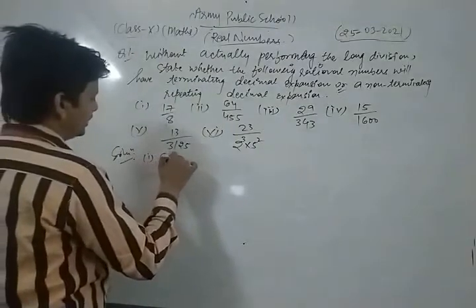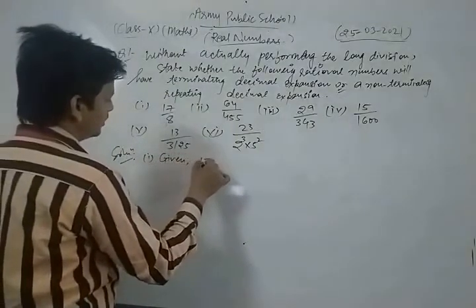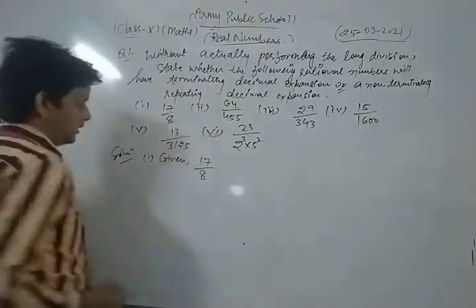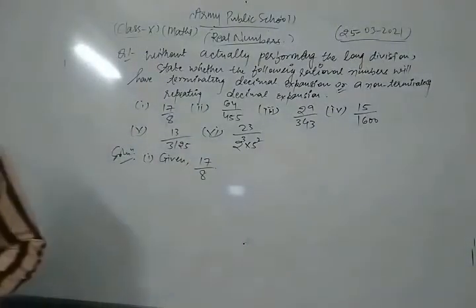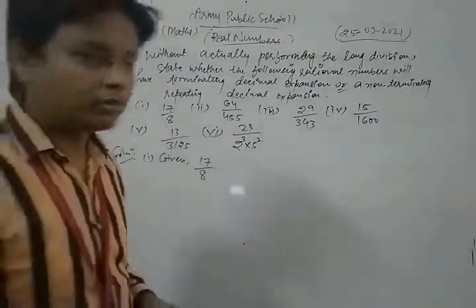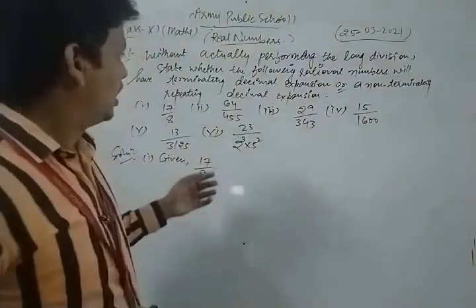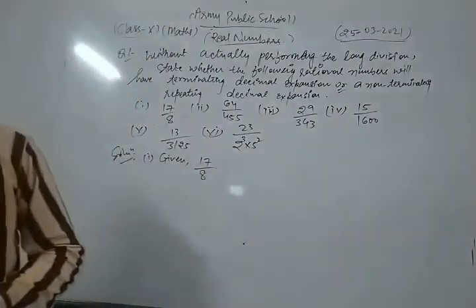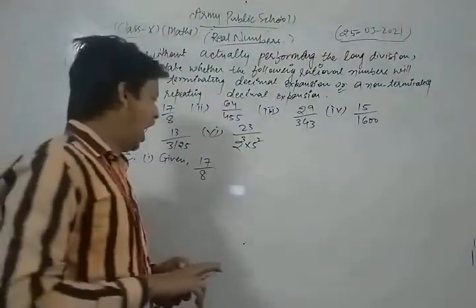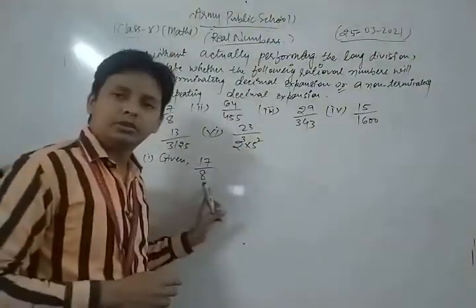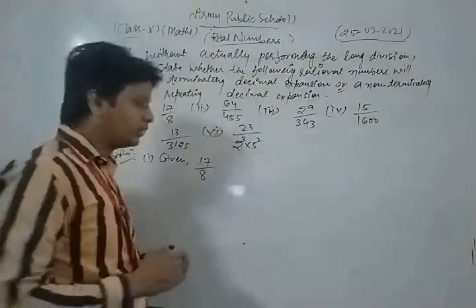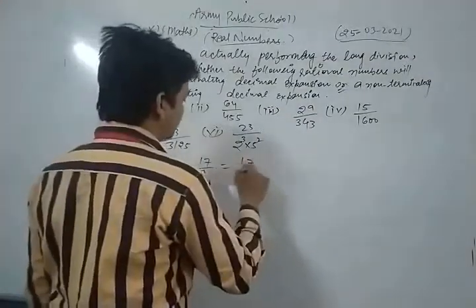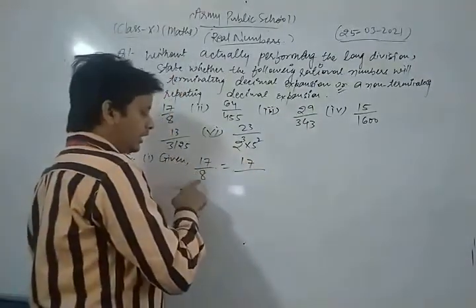The given number is 17 upon 8. Now, dear students, first of all we do the prime factorization of the denominator.